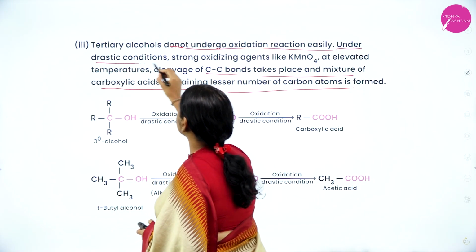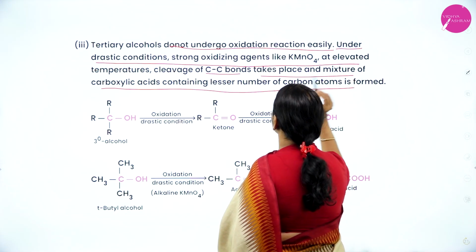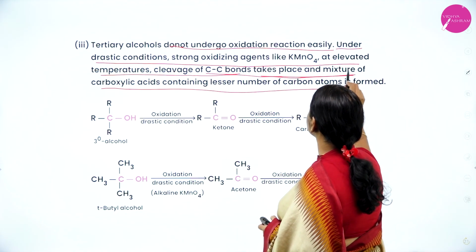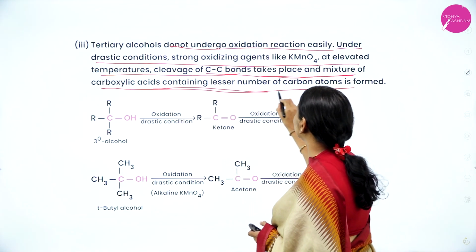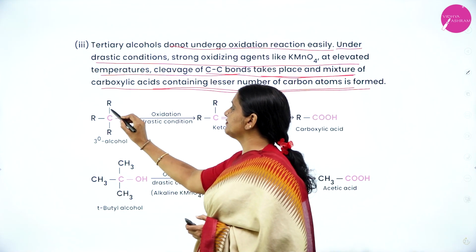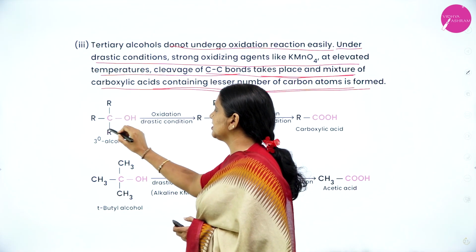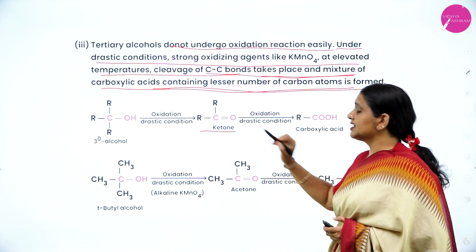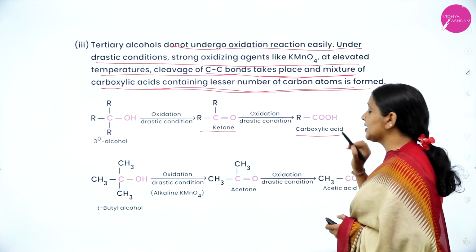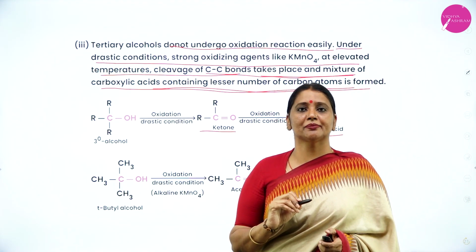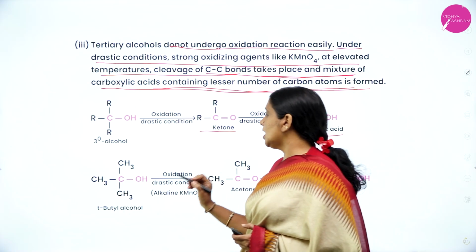Under drastic conditions, with a strong oxidizing agent like KMnO4 at elevated temperature, cleavage of the C-C bond takes place and a mixture of carboxylic acids containing lesser numbers of carbon atoms forms. The general formula of a tertiary alcohol is C attached with 3 alkyl groups and OH. On oxidation under drastic conditions, first it gives rise to a ketone, then it gives rise to a mixture of carboxylic acids containing fewer carbon atoms than the tertiary alcohol.